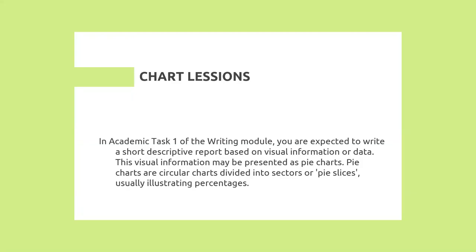Of course there are certain words and phrases you can use across all chart lessons, but let's have a look in detail at the specific ones for the pie chart. As you know, there will be a circle in the pie chart, and in percentage form, they show the different changes and data in that circle. Right? So now in this case, how can you describe the increases and the decreases?